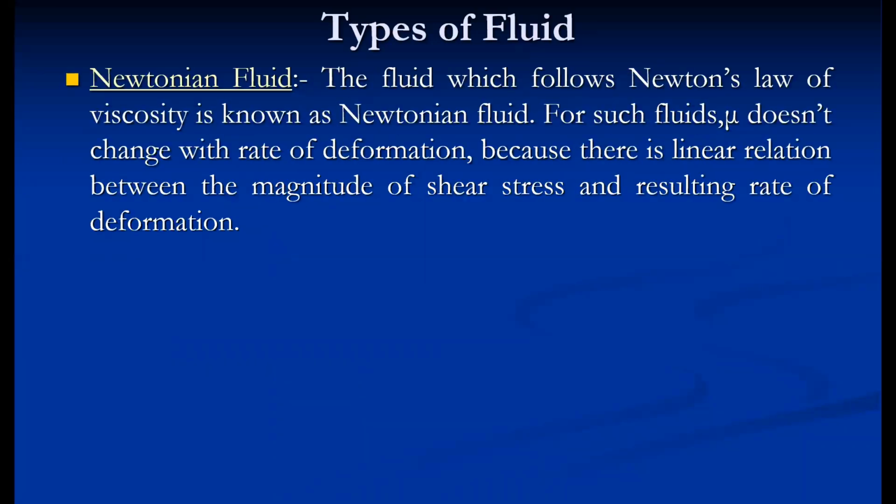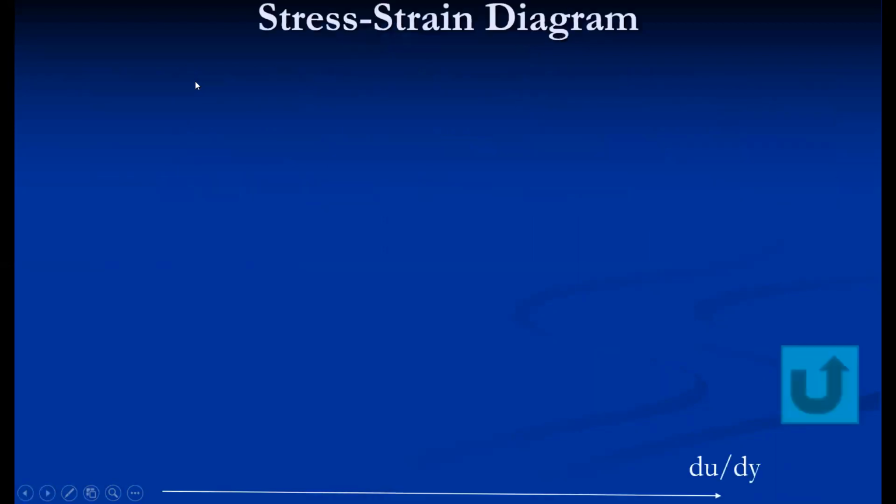So Newtonian fluid, the fluid which follows Newton's law of viscosity, is known as Newtonian fluid. For such kind of fluids, the dynamic viscosity or mu doesn't change, it remains constant. Because of that, there is a linear relationship between stress and strain. We can represent this behavior of Newtonian fluid on stress strain diagram. So the stress strain diagram mainly consists of, on x-axis, the rate of deformation or rate of shear strain.